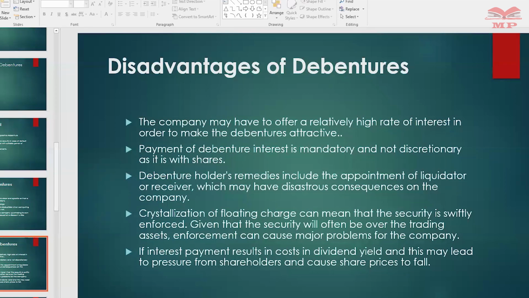Debenture holders also have remedies when the company is unable to pay, which include the appointment of a liquidator or a receiver. And you see, essentially, when a receiver is appointed, you no longer have control. And the work of a liquidator or a receiver is to wind up and pay off debts. The company may want to continue.